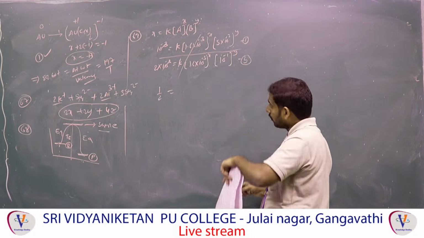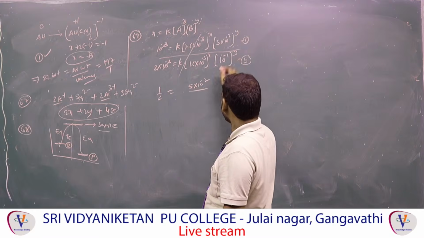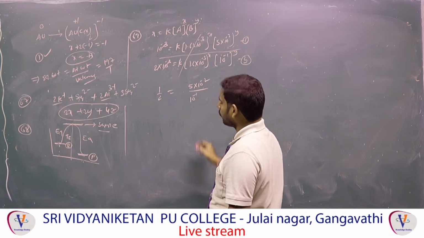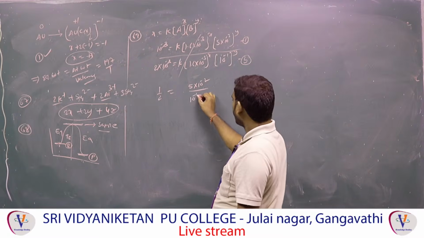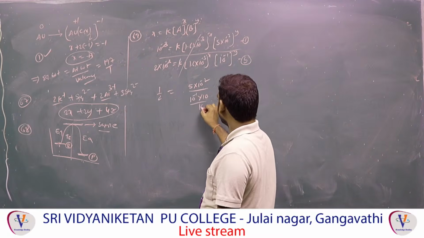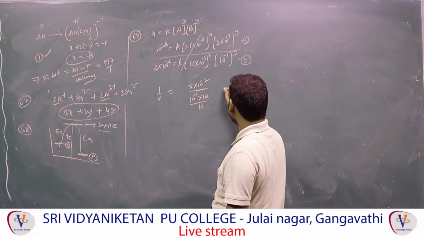Right? Now here what is there now? 5 into 10 power minus 2, just 10 power minus 1 is there, then multiply and divide by 10 because power must be equal. So what can I get? 10 by 10, multiply and divide by 10. So 10 power minus 2, 10. Then what can I get?